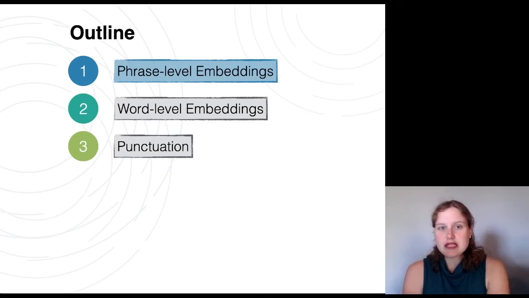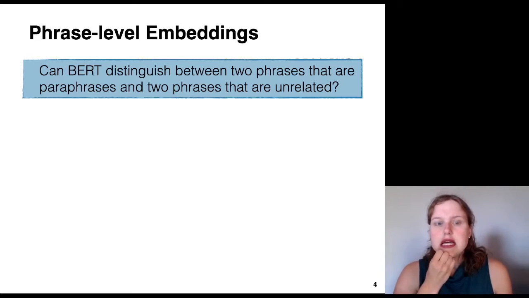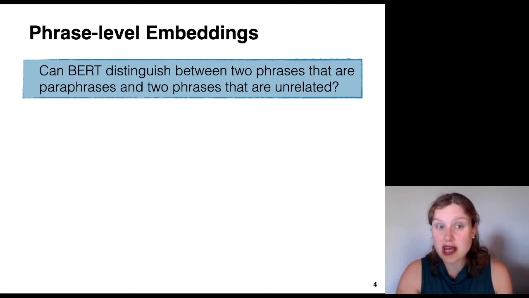So the first experiment that I'll talk you through is our experiment with phrase level embeddings. And the big question that we want to answer here with this experiment is, can BERT, a contextualized embedding algorithm, can BERT distinguish between two phrases that are paraphrases and two phrases that are unrelated? We're going to primarily focus on BERT here, though we'll talk a little bit about some other algorithms. BERT should be able to do this because the paraphrases should have the same semantics, which should allow BERT to see that these are two paraphrases.